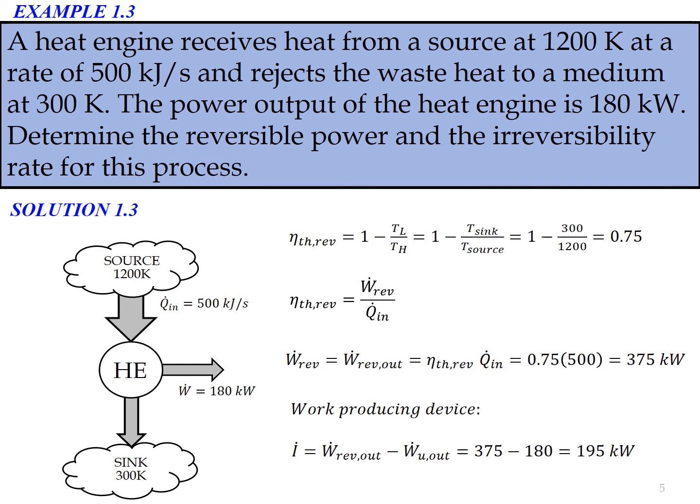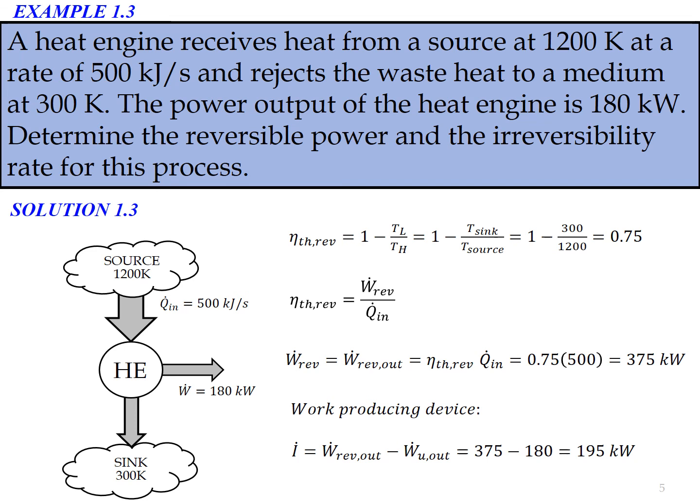Here W useful out dot refers to the power output for the actual process, and the value is already given in the question, which is 180 kilowatt. So substitute the values that we have, and we can obtain the rate of irreversibility for this process equal to 185 kilowatt.